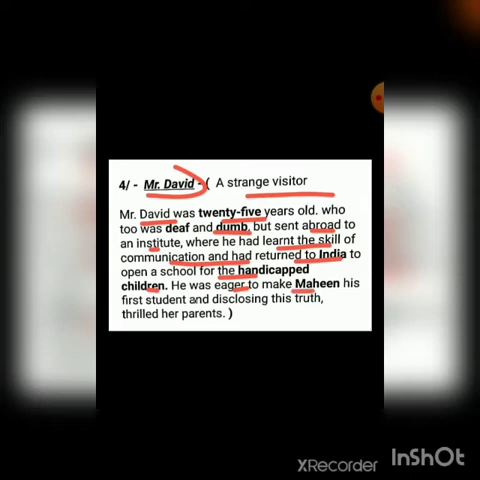He was eager to make Maheen his first student, and disclosing this truth thrilled her parents. Maheen and her parents didn't think that they were going to have happy news, and that is the news that thrilled and shocked her parents, because they didn't have any positive attitude towards their daughter, or towards the news that there would be a school in that place. Because back in those days we didn't have any school for sign language, for special children. So this is a ray of hope, a positive aspect in a negative situation.